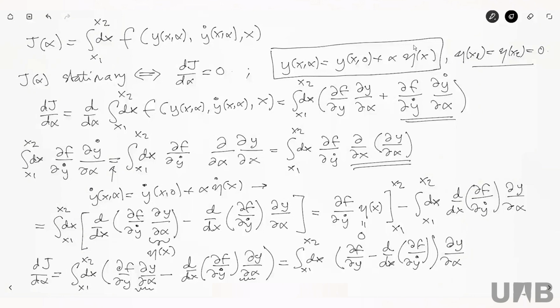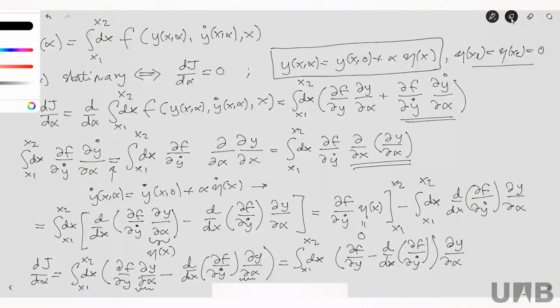And if I take the derivative with respect to alpha, then I have eta dot. Now let's do the other thing. Let me take the derivative with respect to alpha first. Then I get eta of x. And now let me take the derivative with respect to x. I get eta dot. So it's obvious that it is the same. And the reason why it is the same is because alpha does not depend on x. Okay, fine. Any other question?